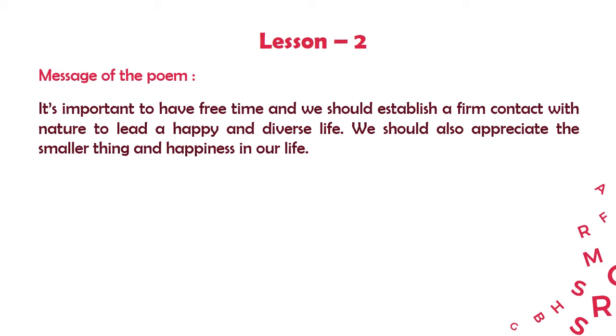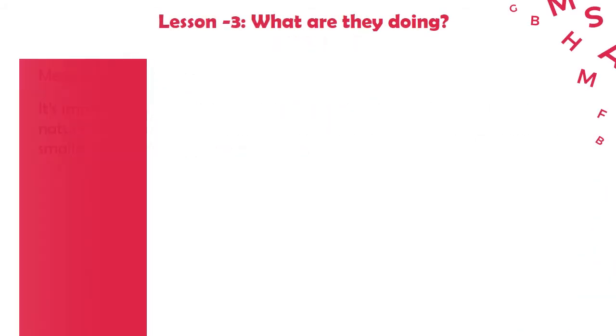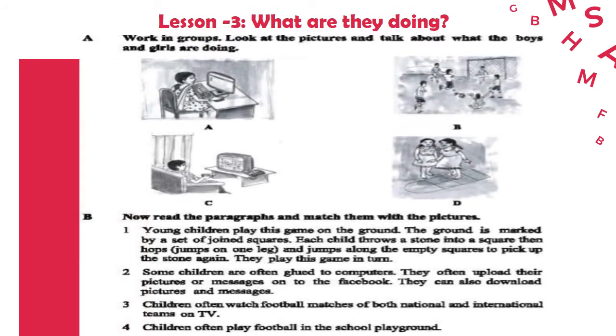And so let's move on to our next lesson, that is lesson 3. What are they doing? Let's see what they are doing. Well, you can see the picture of lesson 3 from your textbook. There are some pictures here, and the pictures show the activities of children. And in B, there are 4 clues, and you have to match the clues with the pictures.